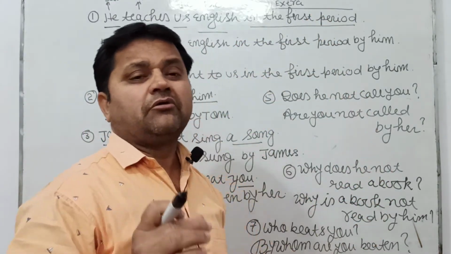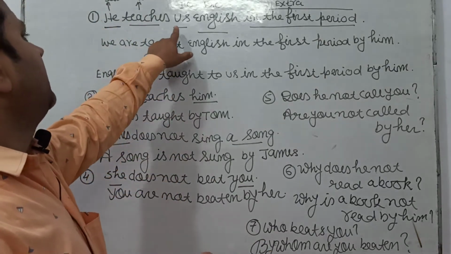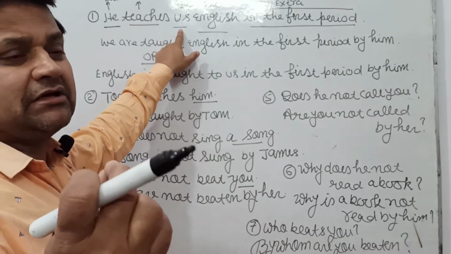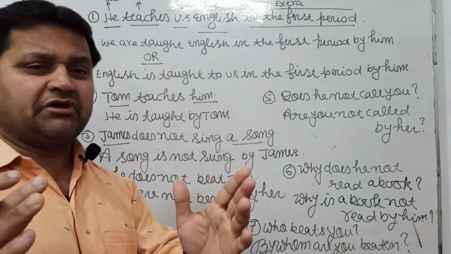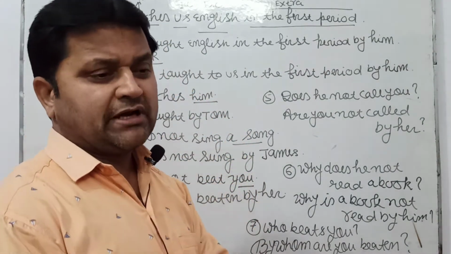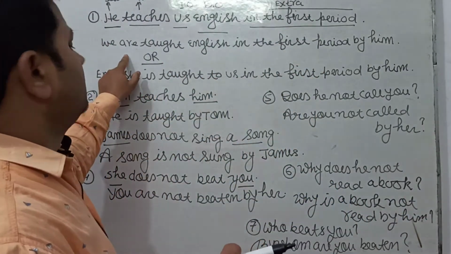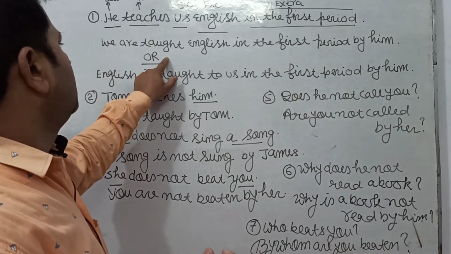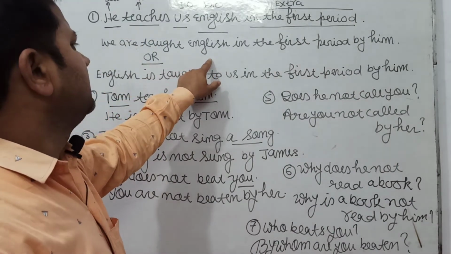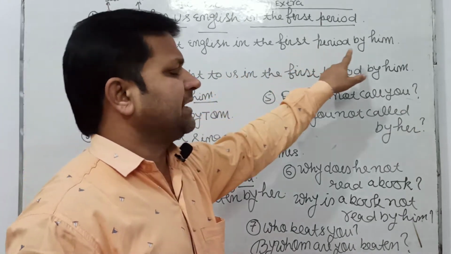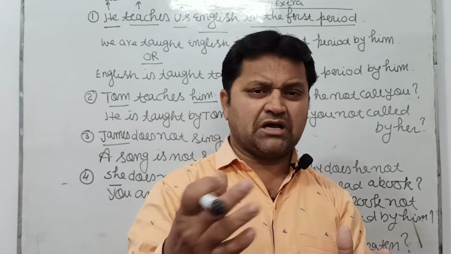First of all, we have to make the passive voice by indirect object. Indirect object is us. Subject of us is we, because we is a plural number, so we have to use helping verb are. We are taught. Third form of teach, taught. We are taught English in the first period by him.